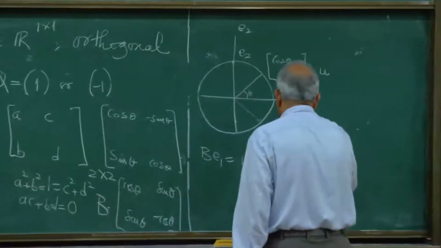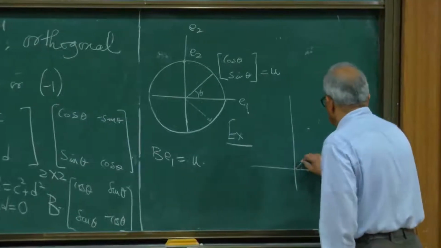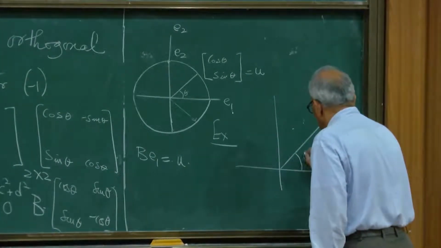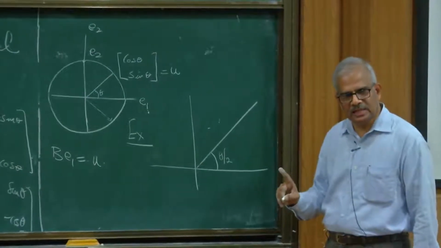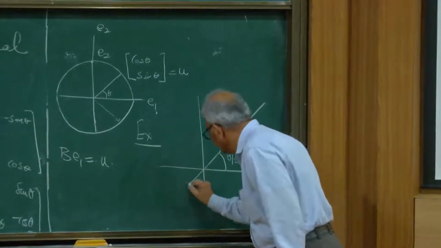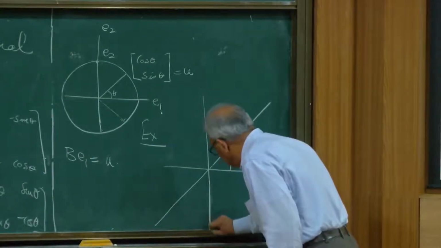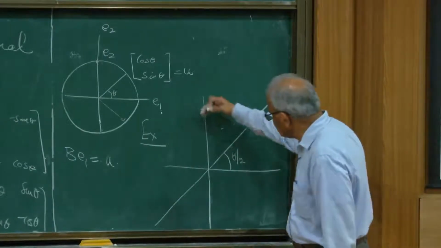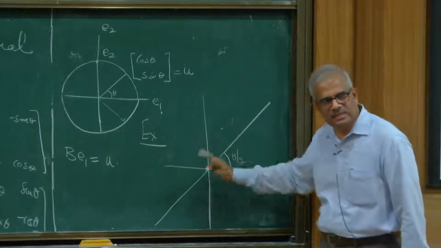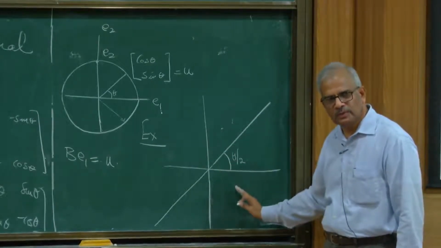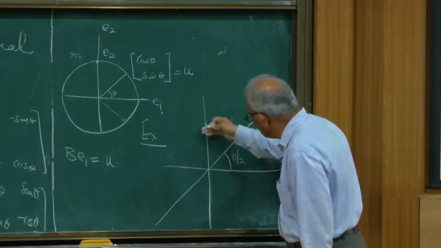So it's a good exercise for you to show that, suppose I take the line whose angle is theta over 2, and then think of the map which reflects vectors with respect to this mirror, which is inclined at angle theta over 2. I take any vector, let us say this vector, then reflect it.